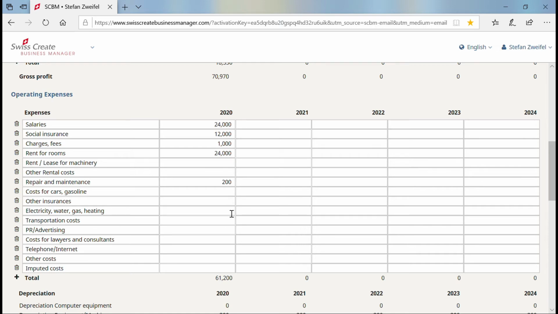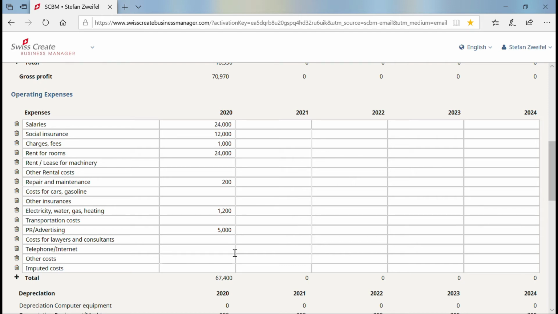Electricity, water, gas, and heating. Yes, I do. I need them. It will cost me about, as a guess, $1,200. Transportation cost, no, not needed. Public relation, advertising, absolutely necessary, not only at the beginning. I think let's try with about $5,000 for the first year. Then costs for lawyers and consultants, no, not needed.